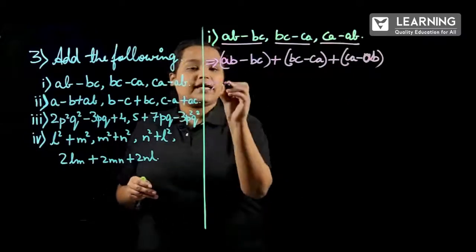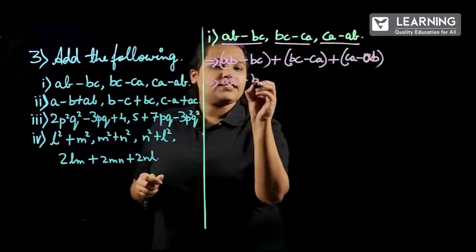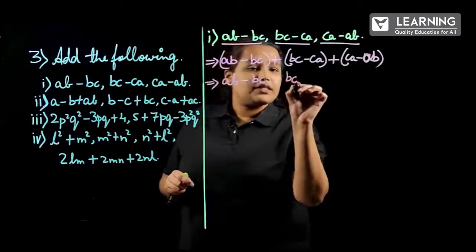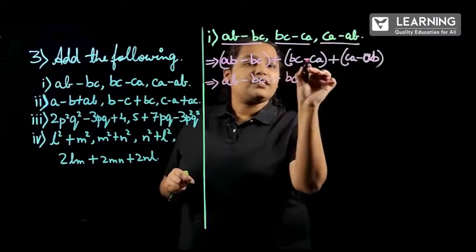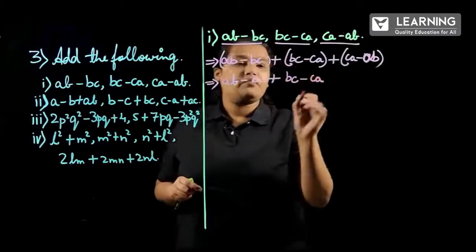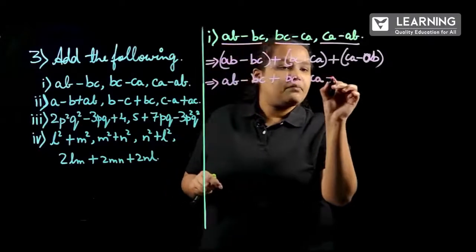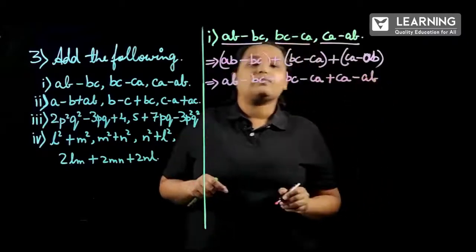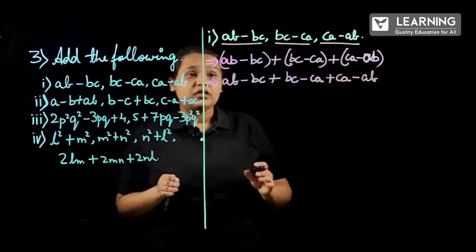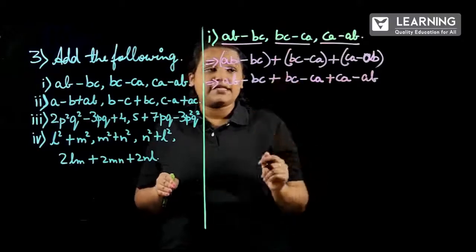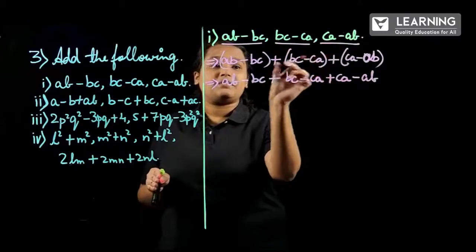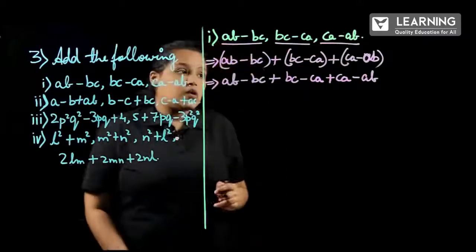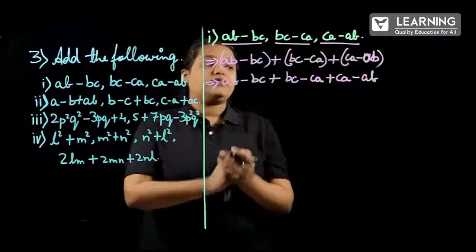How do we remove the brackets? AB minus BC plus, as it is, BC plus into minus minus CA, remove this first and second bracket, plus CA plus into minus minus AB. Now you understood the second step, we have to remove the brackets and also multiply the plus and plus, minus and minus, then write the next terms, correct? So now we have to add all the given terms.